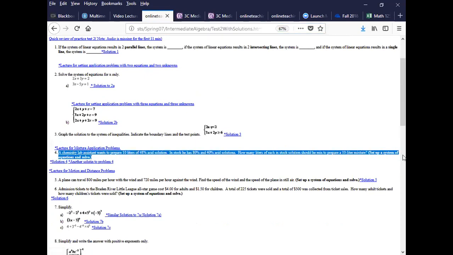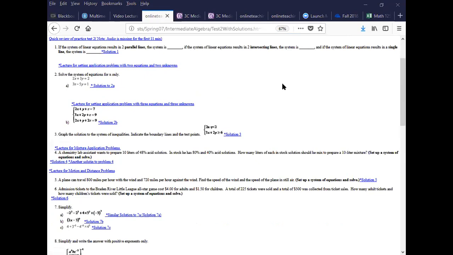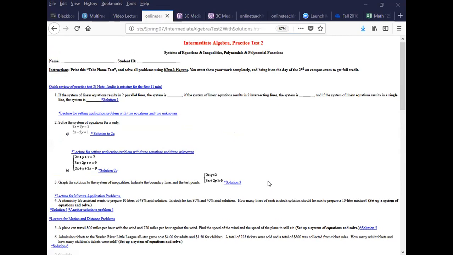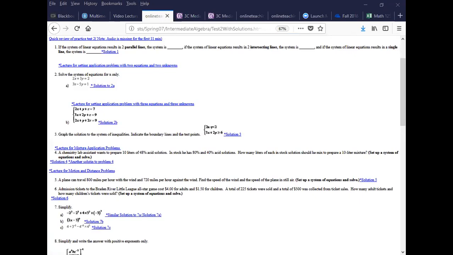Yes. Okay. So let me actually copy that. Solving chapter 4. Yeah. So this is the one. Problem number 4 in the mixture problem is on chapter 4. Okay. So let me just do that for you. What I'm going to do is go back to paste them here for you and go over that.